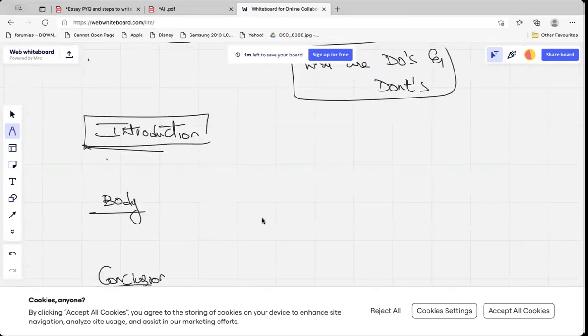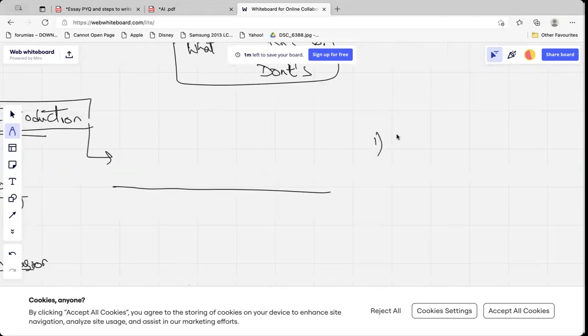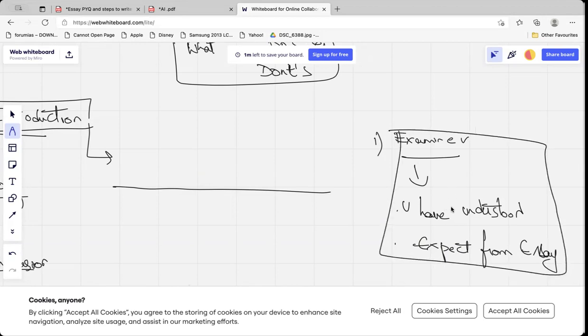See, introduction means you are introducing the topic. You are introducing me some kind of topic. Now, when you are writing the introduction, first the examiner should feel you have understood the essay. And you should also communicate to the examiner what he or she can expect from the essay. So these are the main purposes.